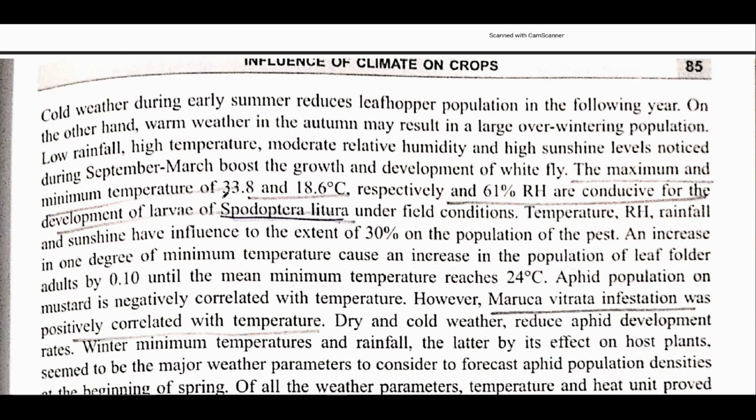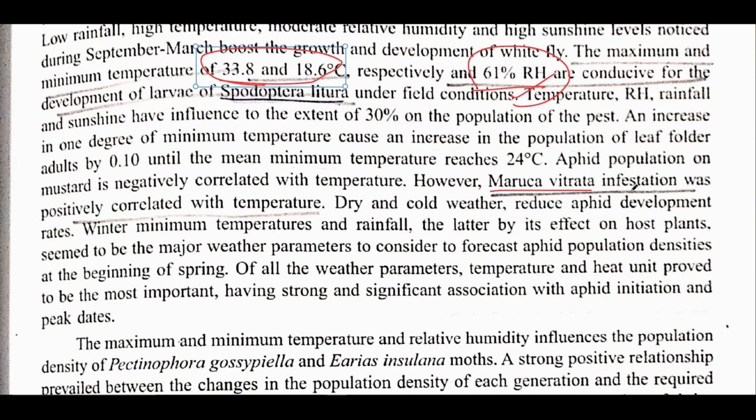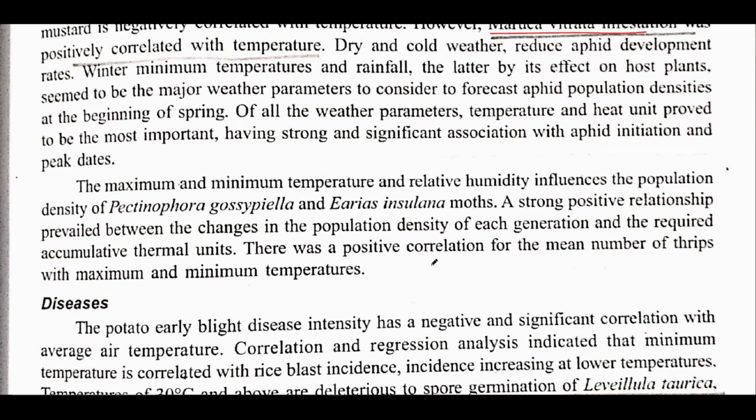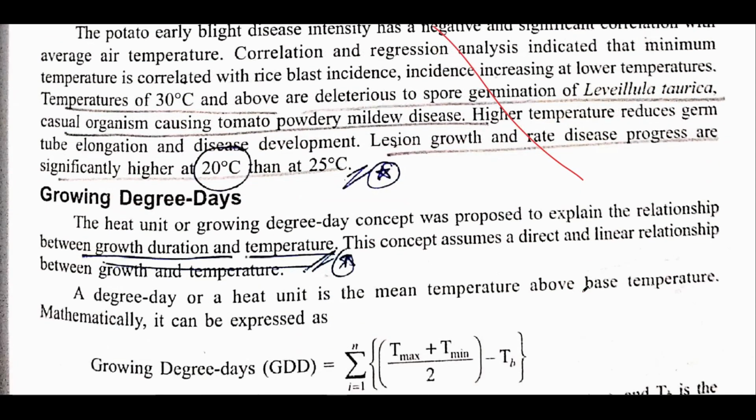This is what is being given, like the minimum temperature for development of larvae of Spodoptera in field conditions is about this much, and this much relative humidity is necessary for development of larvae of Spodoptera. Now in the case of Maruca vitrata, it is also given. See, this is basically generally for understanding purpose. Once you go through this, you can skip all this. Same is the case with diseases too, you can skip this.